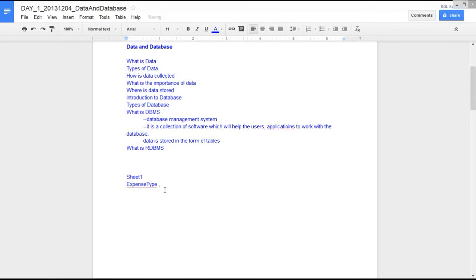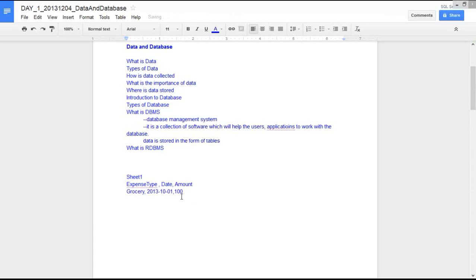Your second column is date, that means the date on which you made that transaction. And the third column is amount. Let's say the expense type is grocery, the date is 2013 October 1st, and you spent $100.